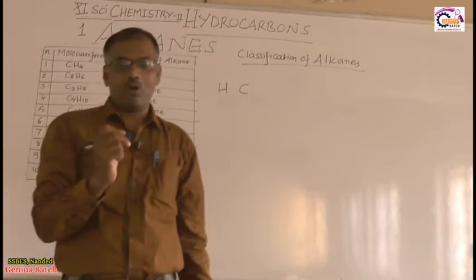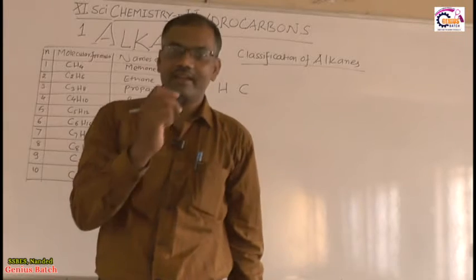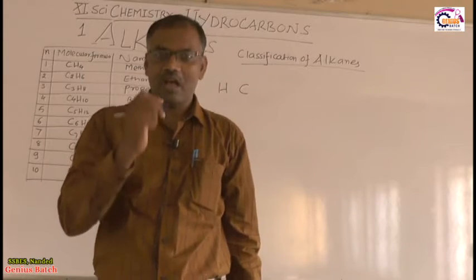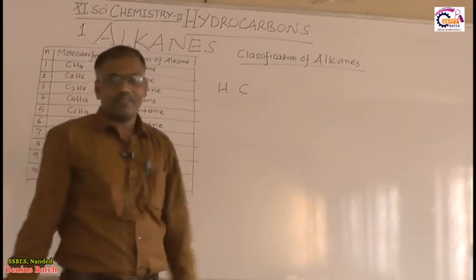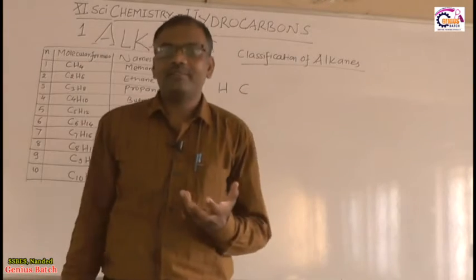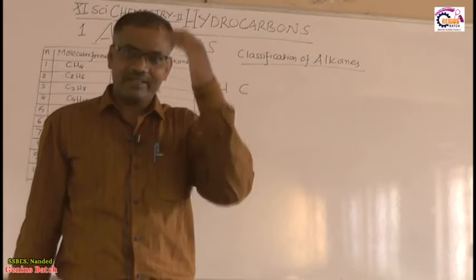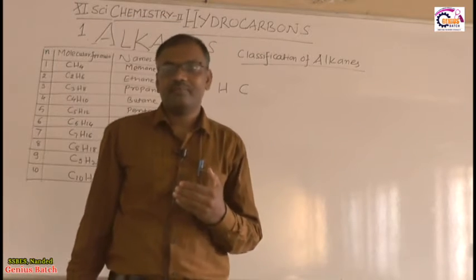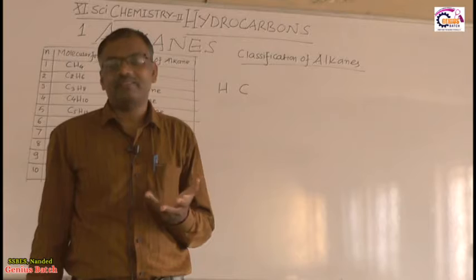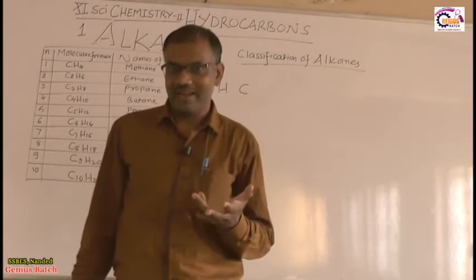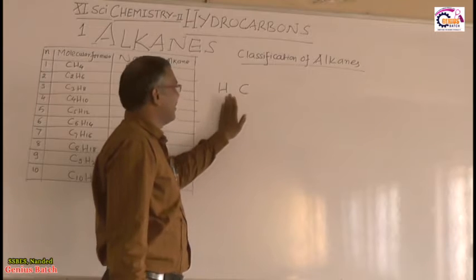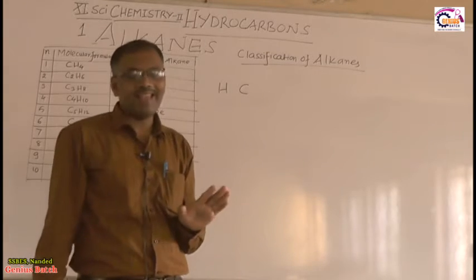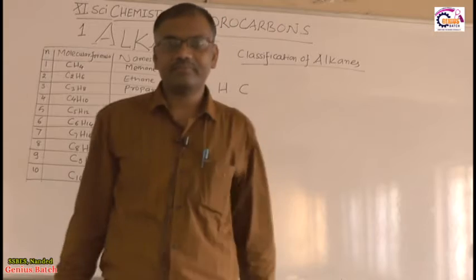Those organic compounds which contain carbon and hydrogen are called hydrocarbons. You know that hydrogen is the first element in the modern periodic table. Carbon is the 6th element, so the atomic number of carbon is 6. Therefore, the study of only carbon and hydrogen compounds is known as hydrocarbon.